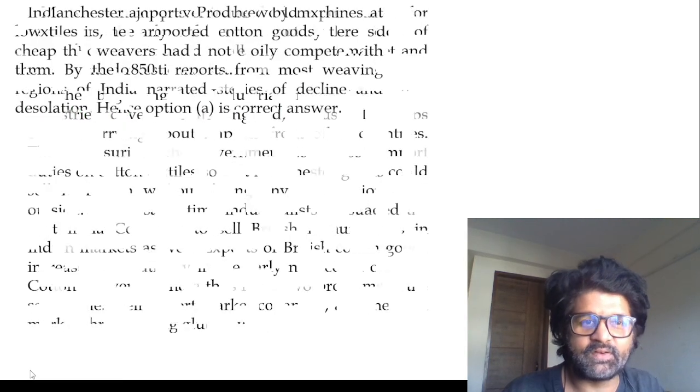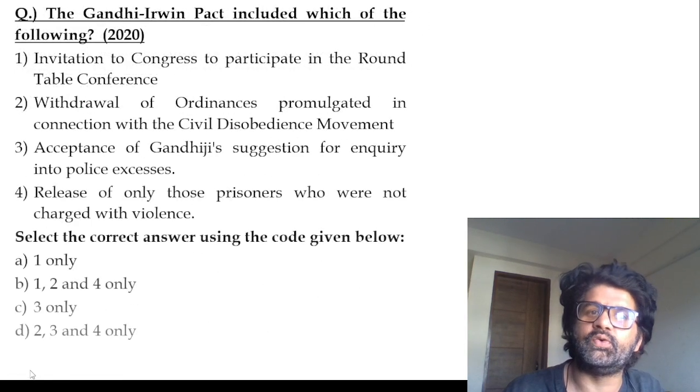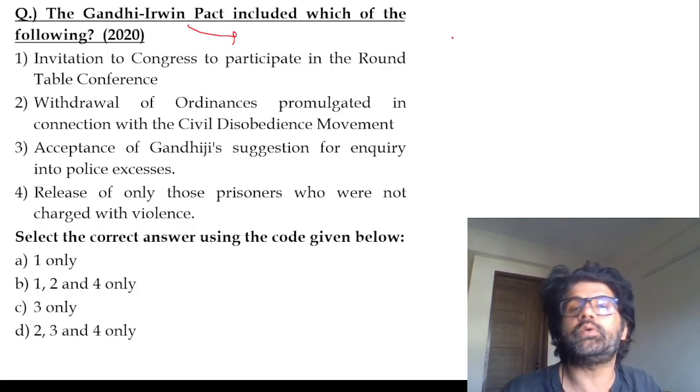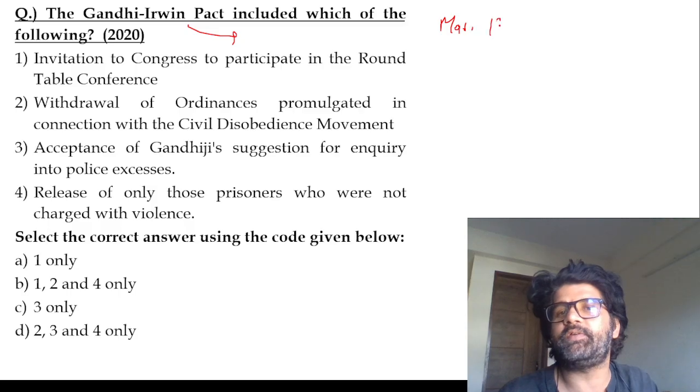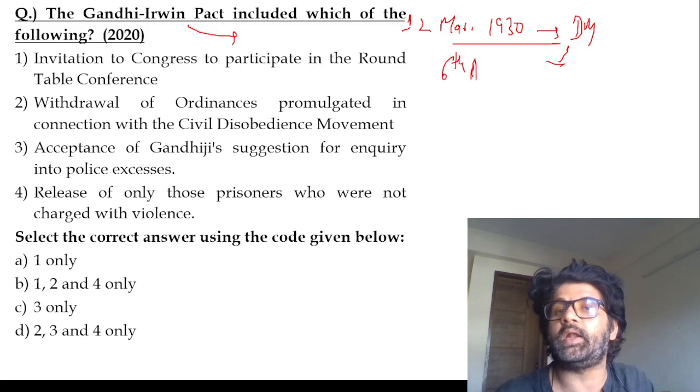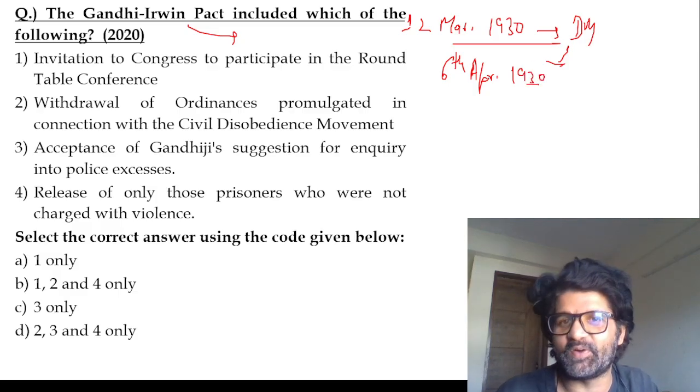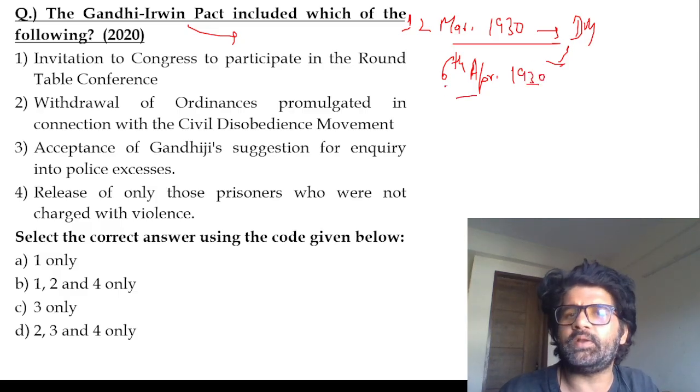You can read all these things in your free time because you people are really good. Gandhi-Irwin Pact. In March 1930 the Civil Disobedience Movement started. 12th March 1930, Dandi March. This Dandi March ended on 6th April 1930, 24 days. In some state PSCs they have even asked the number of days. So this whole thing was happening during this period.